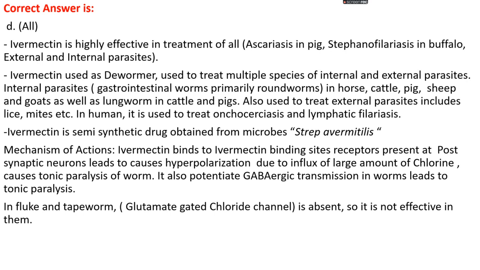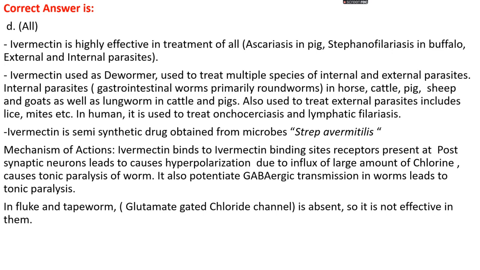Ivermectin, which is used as a dewormer, is used to treat multiple species of internal and external parasites. Internal parasites mainly include gastrointestinal worms like roundworms in horse, cattle, pig, sheep, and goat, as well as lungworms mainly in cattle and pig. It is also used to treat external parasites, which include lice, mites, etc. In humans, it is used to treat onchocerciasis and lymphatic filariasis. Ivermectin is a semi-synthetic drug obtained from the microbe Streptomyces avermitilis.